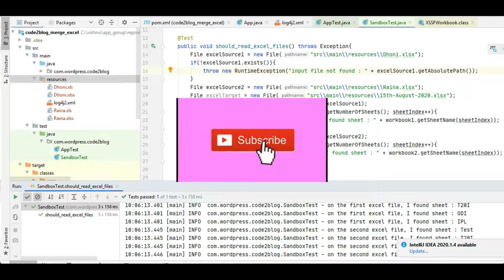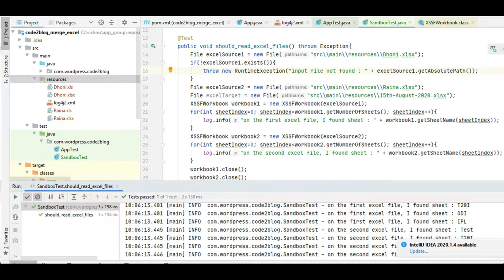I create a simple test to see if I can read two Excel files. I print the sheet names from those two Excel files, dhoni.xlsx and raina.xlsx. These Excel files contain the stats of legendary cricketers who announced retirement on 15th August 2020.